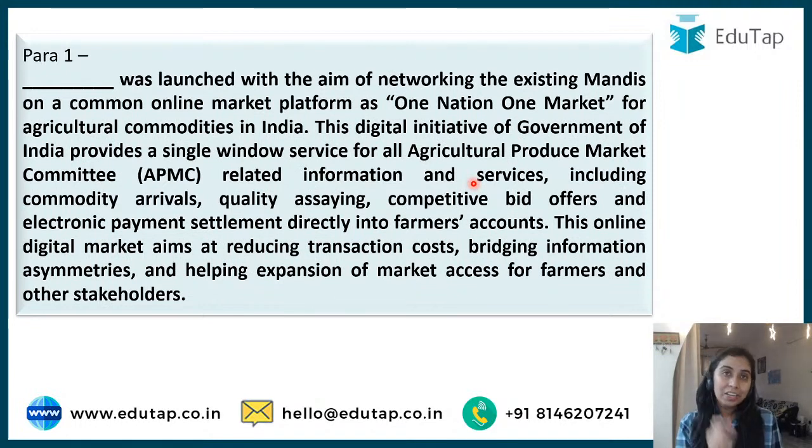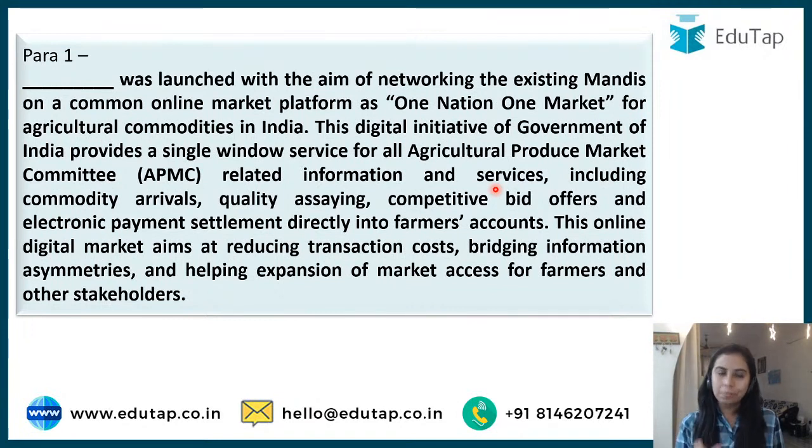This online digital market aims at reducing the transaction cost, bridging information asymmetries, helping the expansion of market access for farmers and other stakeholders. What can you guess the scheme here?